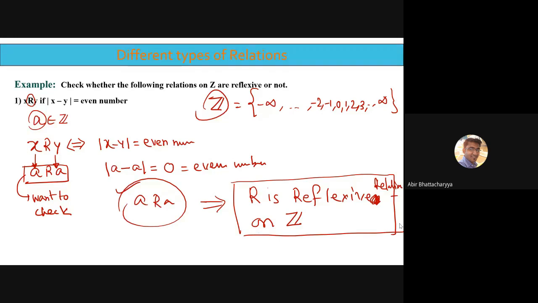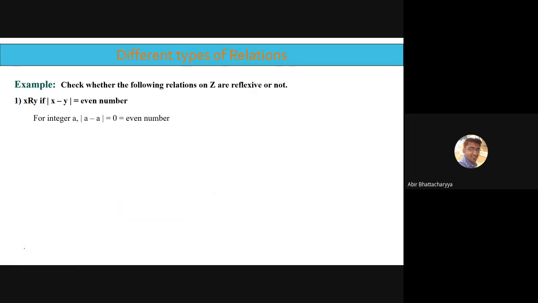Otherwise, ask your doubts. All right, very good. So this is the way we will write it: for integer A, |A − A| is an even number, therefore R is a reflexive relation on Z.